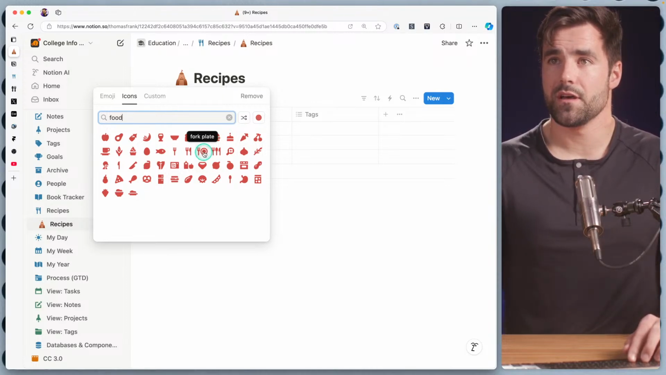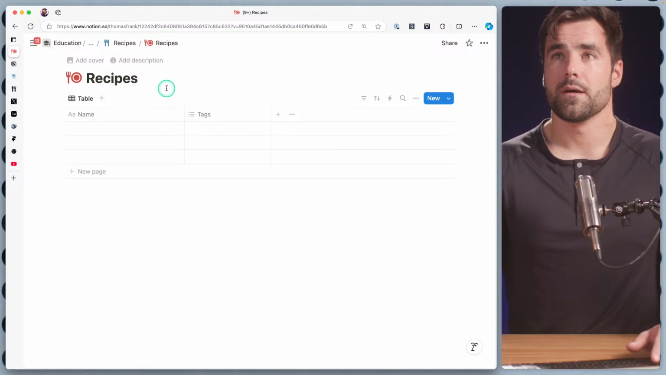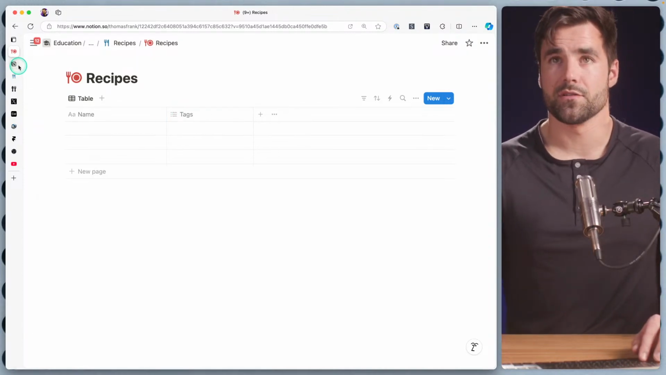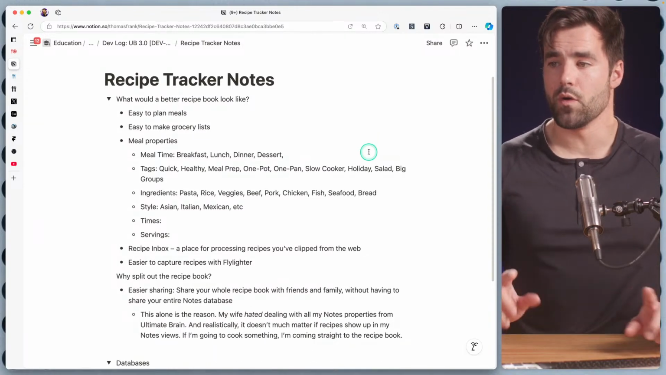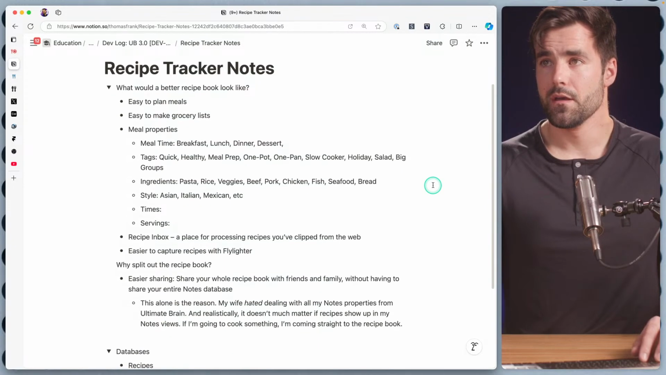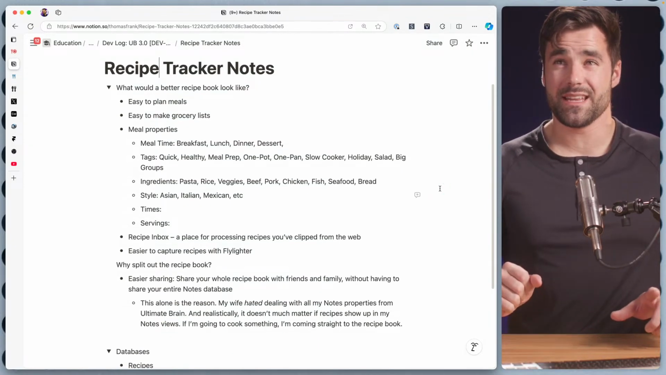I think I'm just going to go with a fork and a plate for now. That'll be pretty good to start with. And then I want to think about the different properties that we want to have inside of a recipe tracker. So let's think about this from a database property standpoint. What would be useful to have in a recipes database that would make it comprehensive, but also that would make it easy to use?